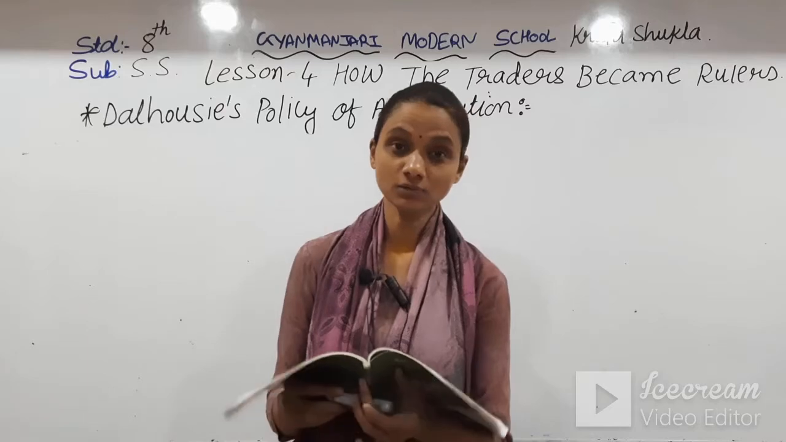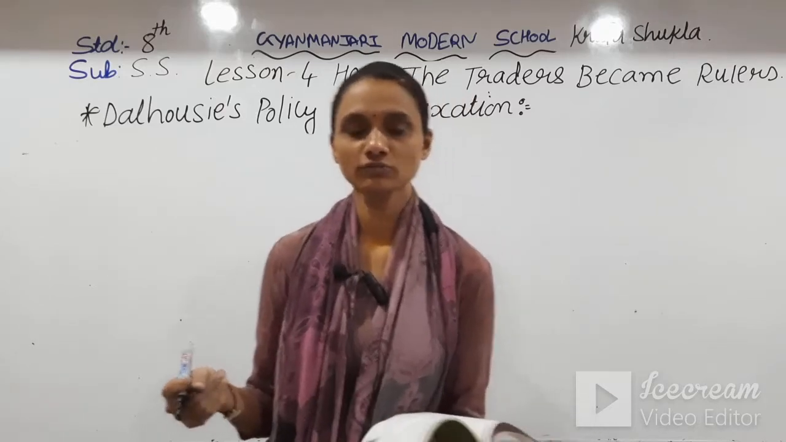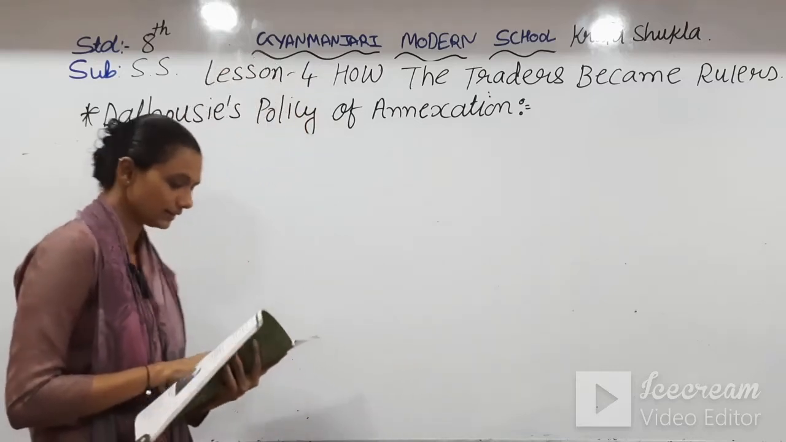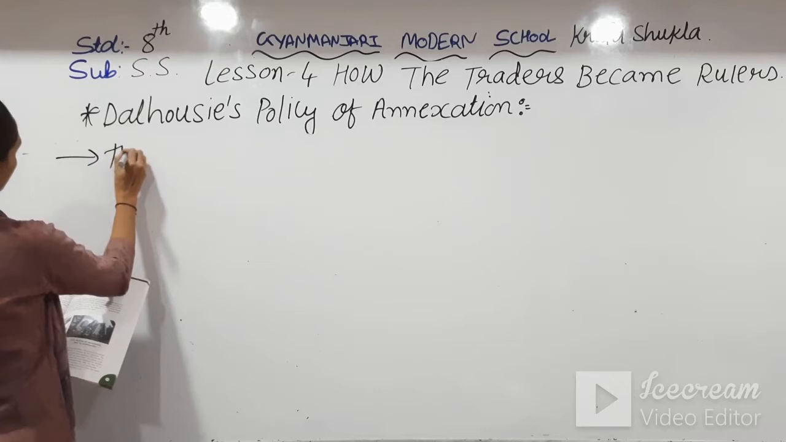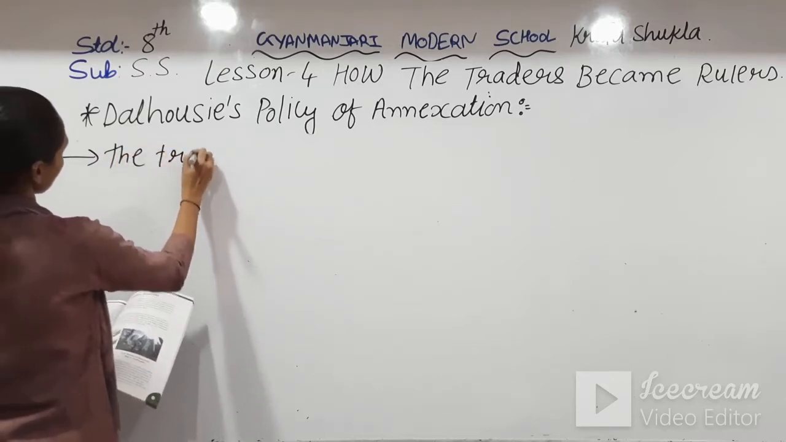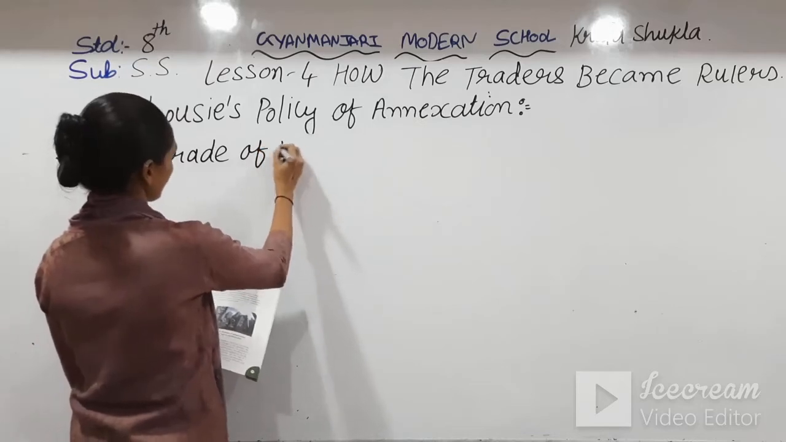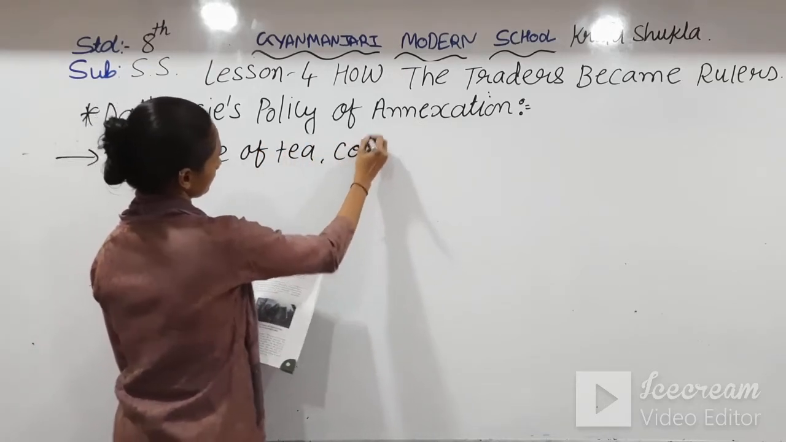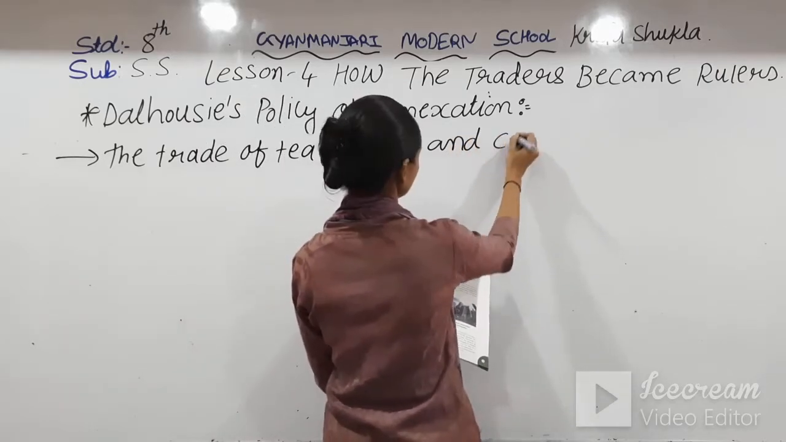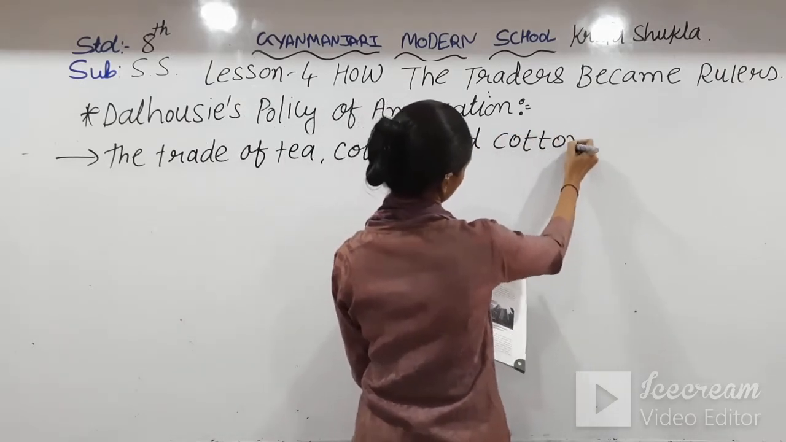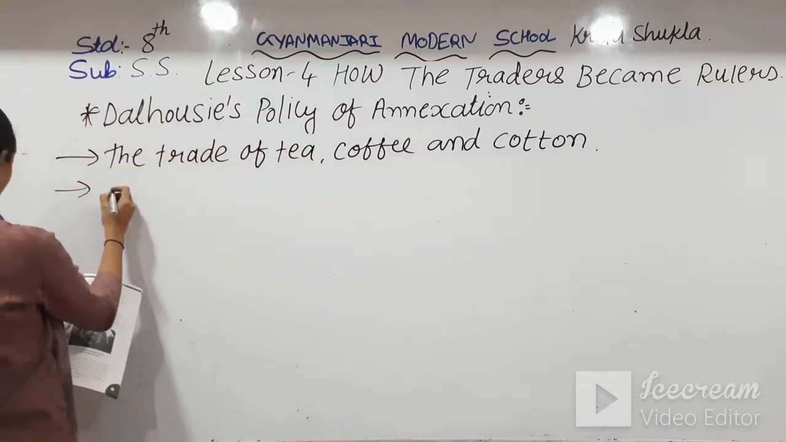So, here we got many new things which Dalhousie introduced when he came to India. Which were they? Let us see. Let us start. So, first of all, the trade of tea, coffee and cotton. He just wanted to capture that.